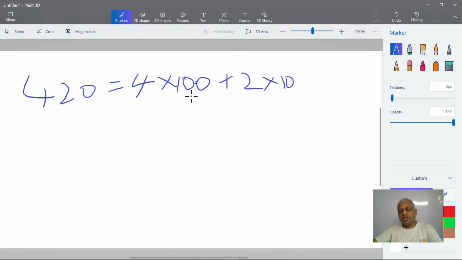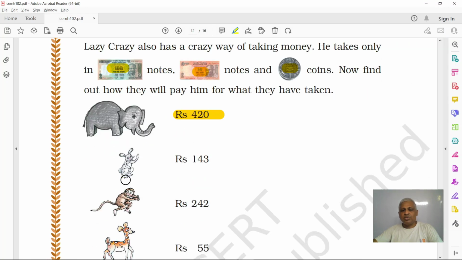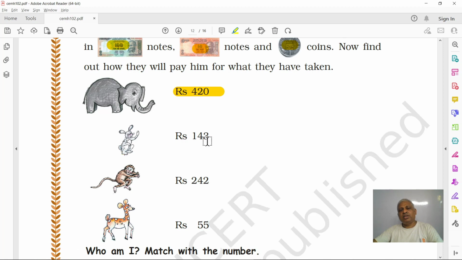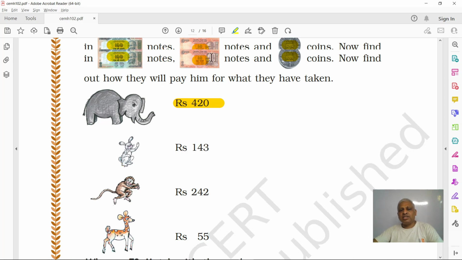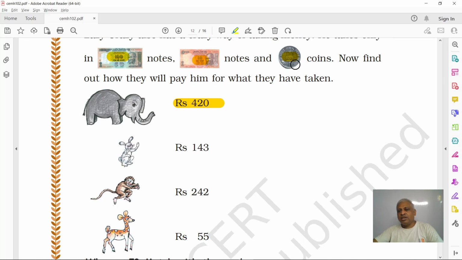4 into 100 plus 2 into 10 is 420. Right? And now this rabbit has to pay 143. 100 rupee note, 4 tens and 3 one rupee coins. 100 plus 40 plus 3 coins. This is fine, right? Next, monkey has to pay how much?